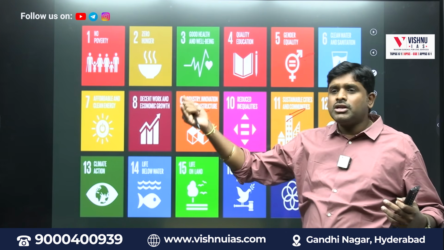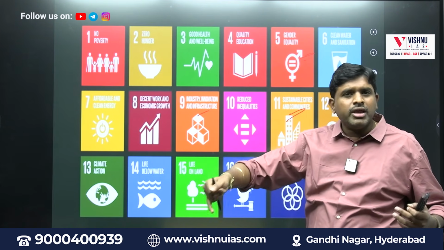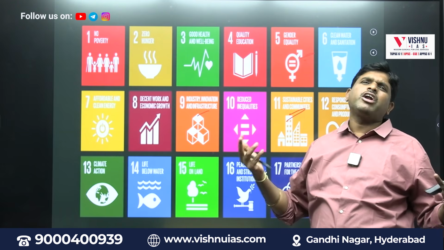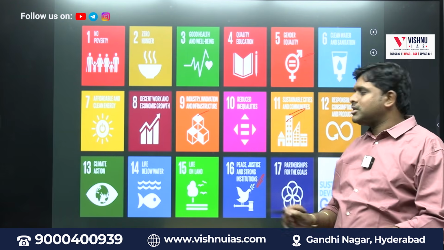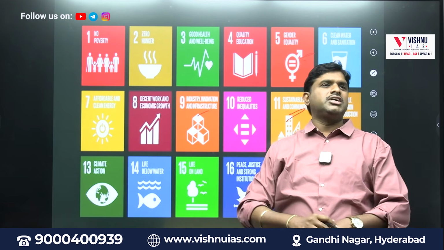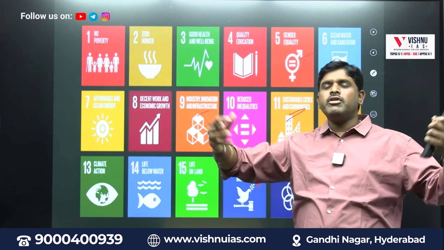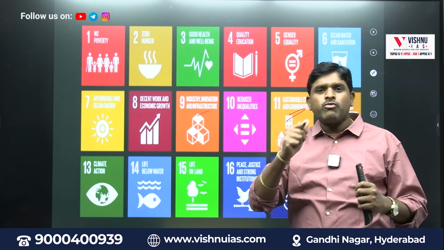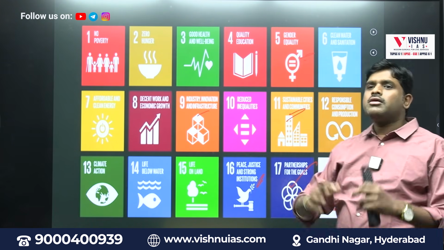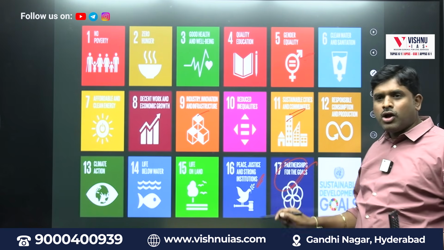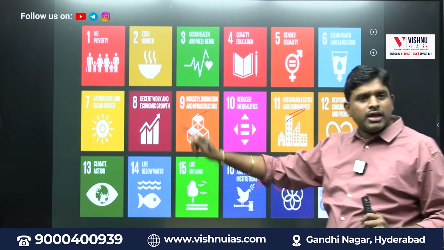We felt the heat, we went swimming, we swam, and we came onto land. Now what do we have to do? Peace, justice, strong institutions, sitting calmly. Yes, we will bring peace, we will bring justice, we will develop strong institutions. For what purpose? For partnerships, for the goals. Reaching what? Goals. In that way 17 Sustainable Development Goals are there.